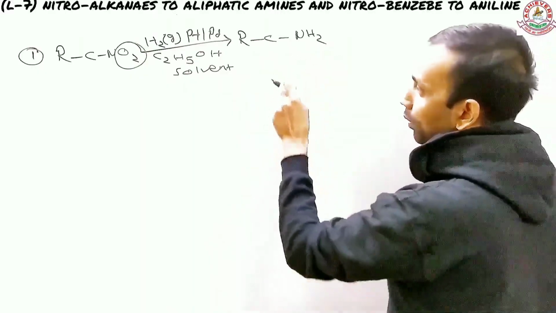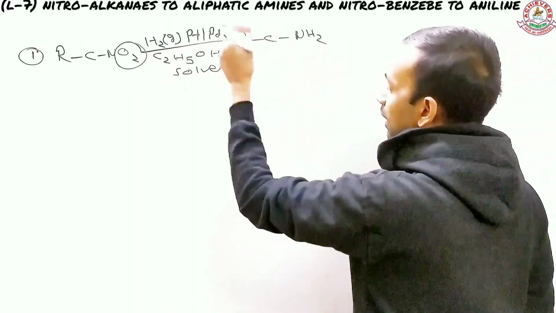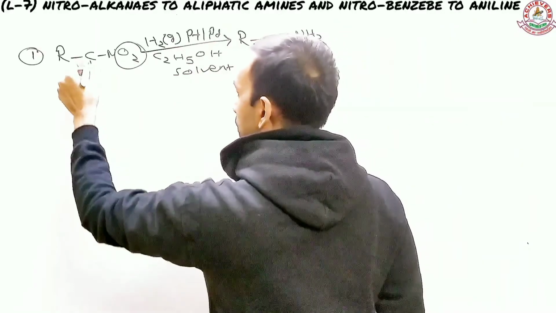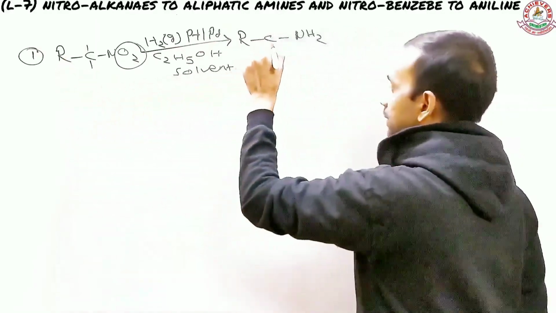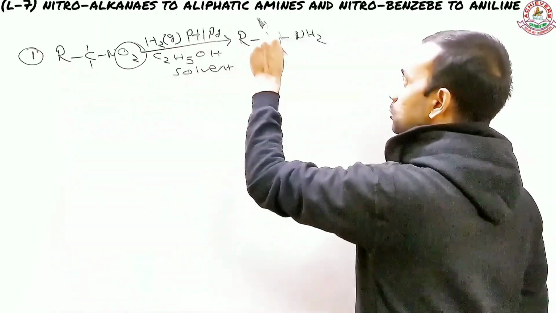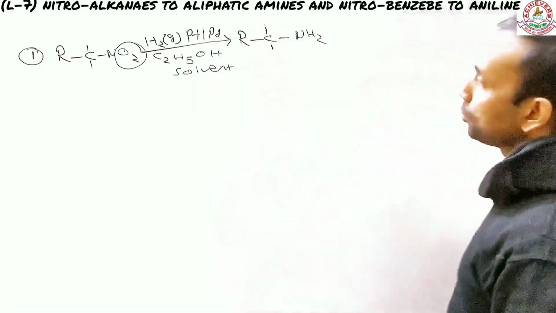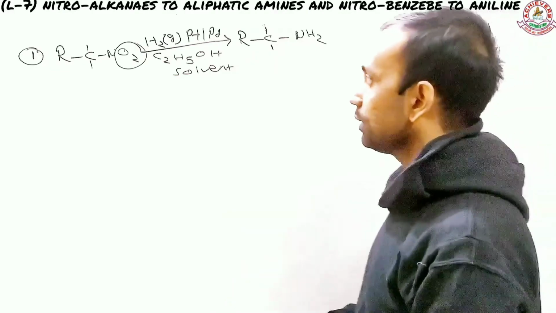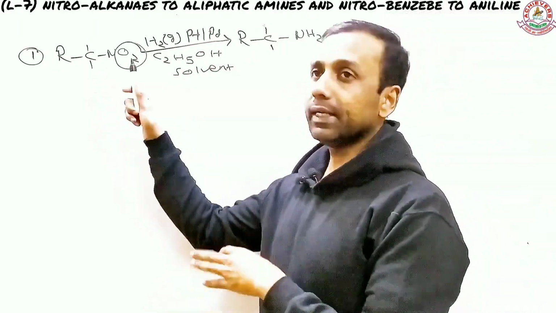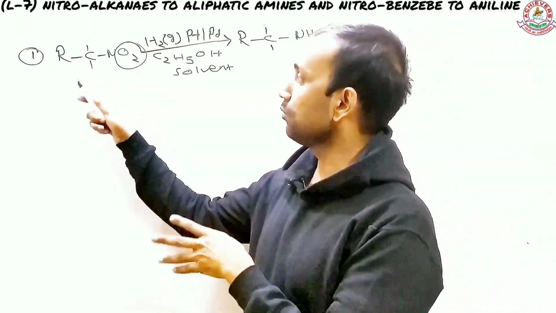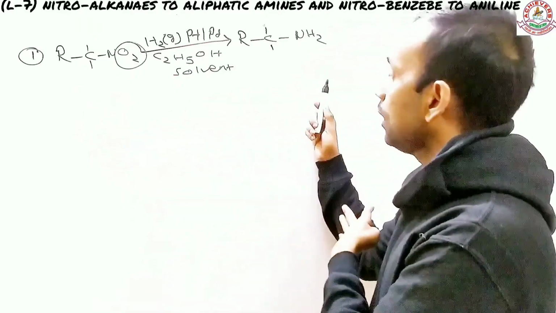If you wonder what happened to the hydrogen over here, I'm not in the habit of placing the hydrogen, but it's already there. So this is just going to be an amine, right? This is another method of preparing amine, converting a nitro into the amine.